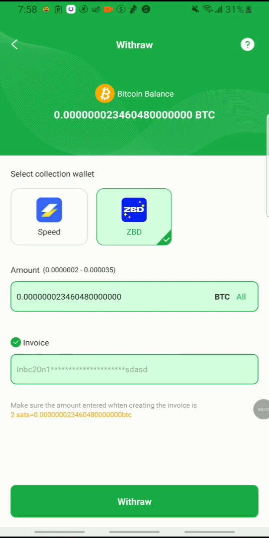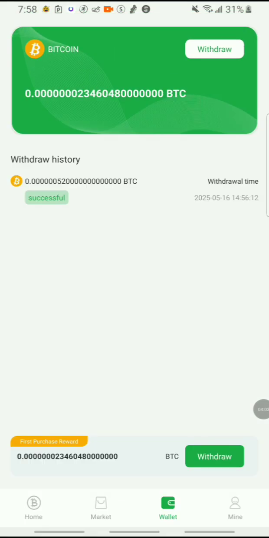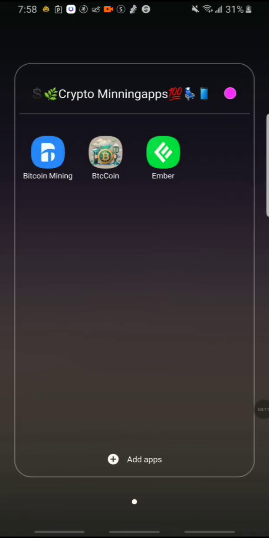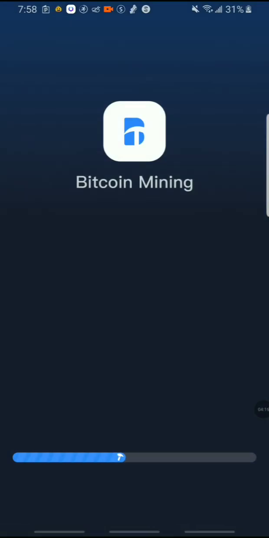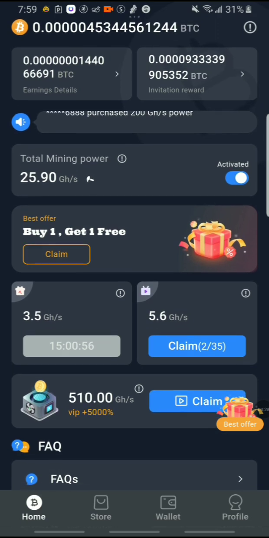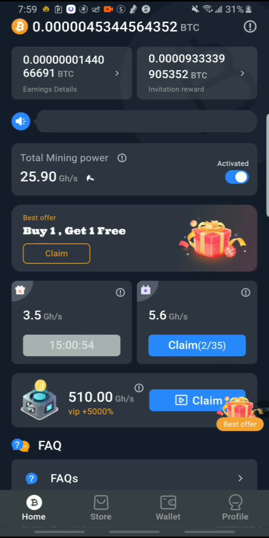So now I want to go back to my other app that I basically use to mine Bitcoin. One of my viewers has asked me that the mining is not working for them. So what I can say to you is that when it comes to earning Bitcoin with money making apps, it all has to do with the region where you are.